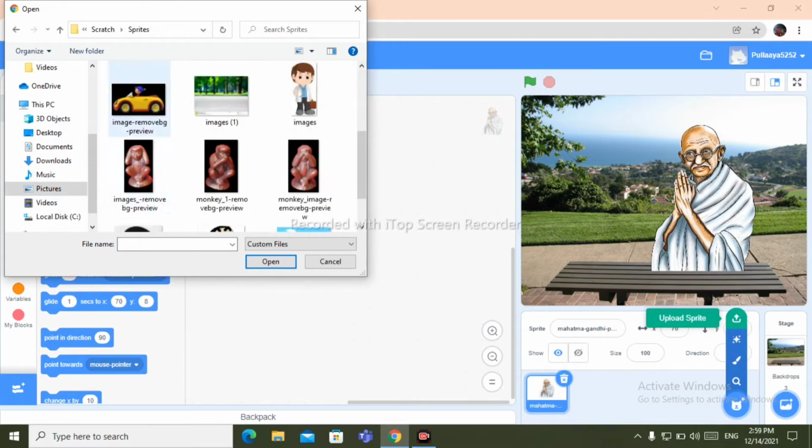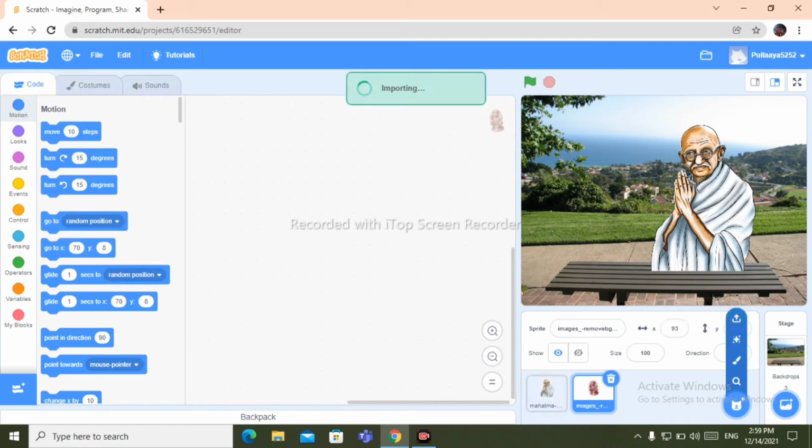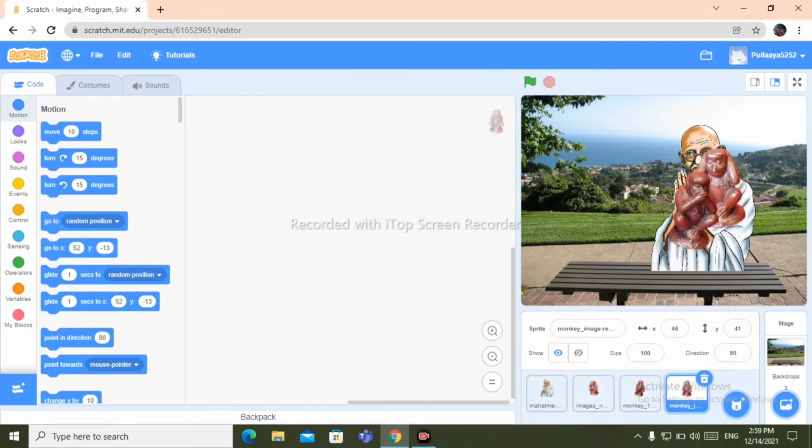These are the three monkeys. Click on open, it will come. I have selected 3 at a time, so it came all 3 at once. Now I'm hiding these first.